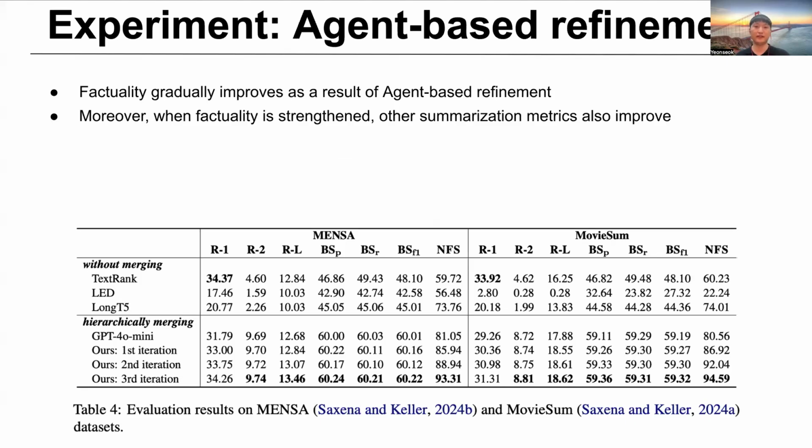Finally, the agent-based refinement experiment result. We confirmed that factuality gradually improves as we repeat the refinement. And more interestingly, when we strengthen this factuality, other summarization metrics also improve together, for example, metrics like coherence and relevance. This shows that factuality improvement leads to overall summary quality improvement.